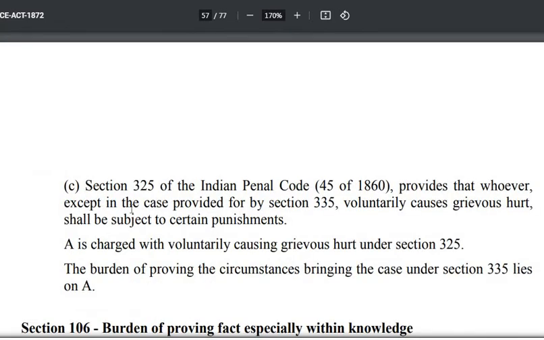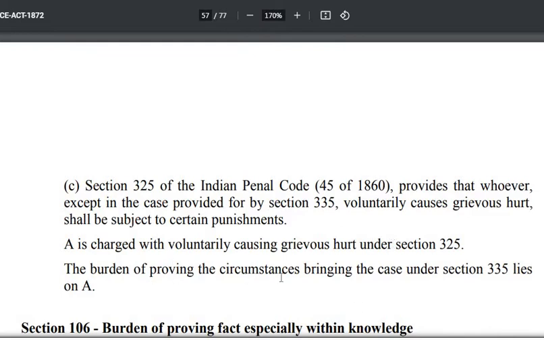Now see, section 325 of the IPC provides that whoever, except in the case provided by section 335, voluntarily causes grievous hurt shall be subject to certain punishments. A is charged with voluntarily causing grievous hurt under section 325.